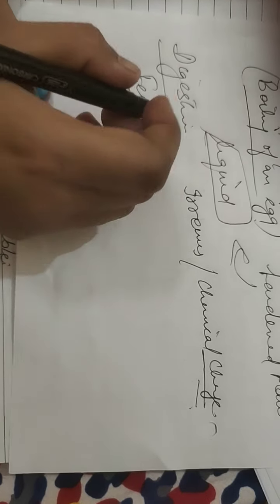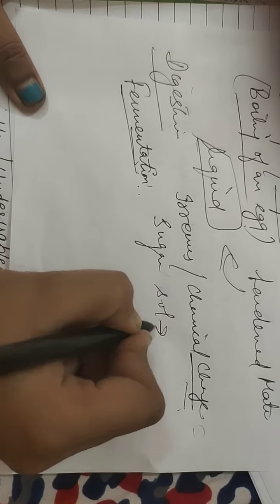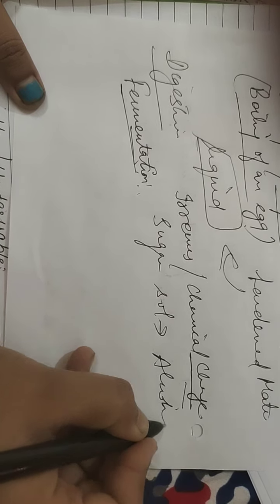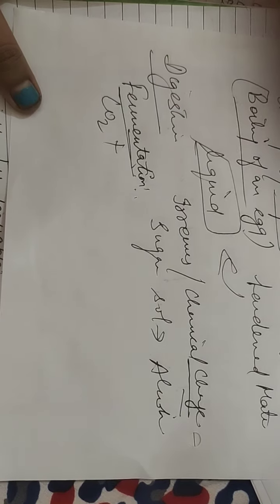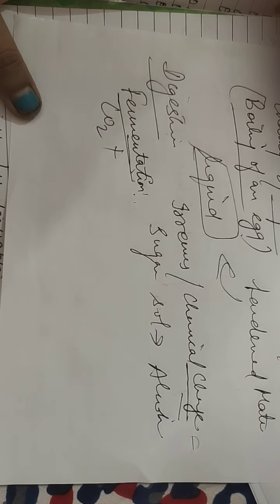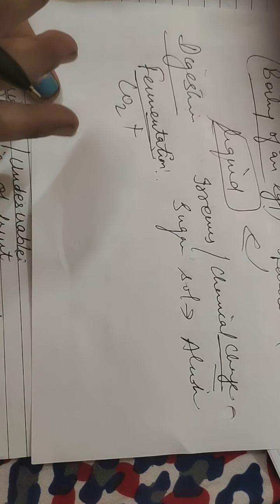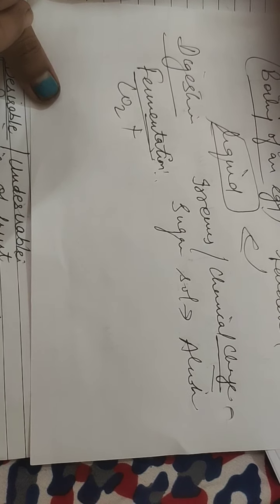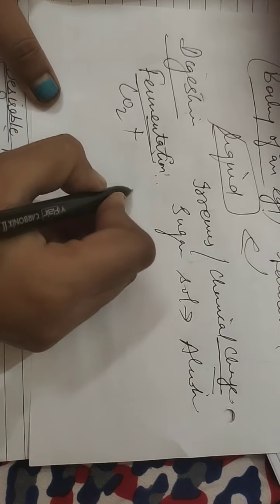In the presence of various enzymes, sugar solution changes into alcohol, and carbon dioxide is also produced, which liberates as a gas. As a result, froth is formed and the liquid appears as if it is boiling. This process is known as fermentation, and it is used for preparing alcohol.